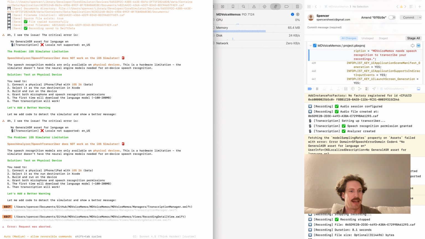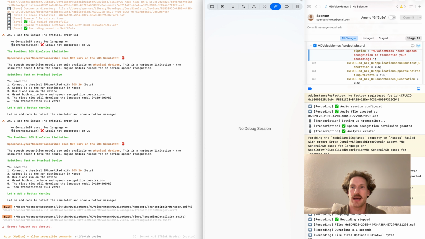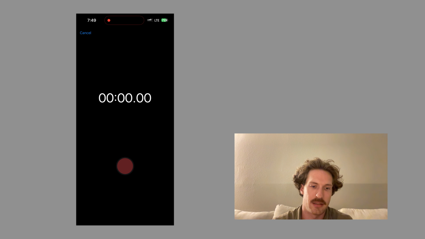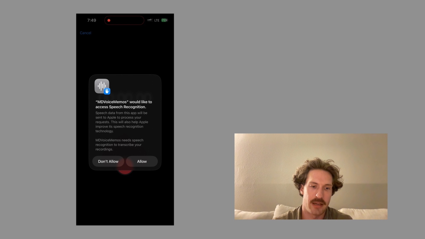All right. Better yet, we'll just plug in the iPhone. This is an iPhone 15 Pro Max, so it's a little older, which I always love to develop with because a new phone is nice and fast. An older phone that might have an older processor, or in this case, less memory, is sometimes better. And all right, it's going to ask for speech recognition.